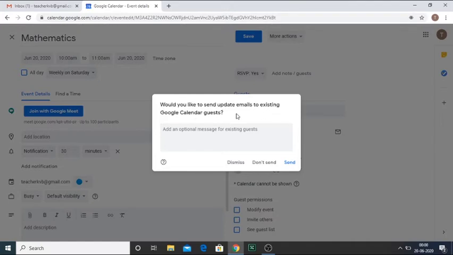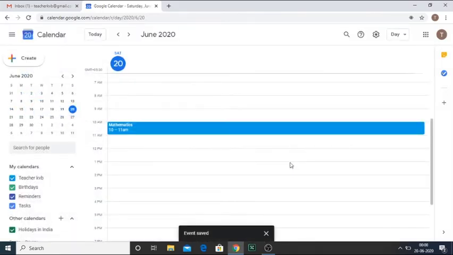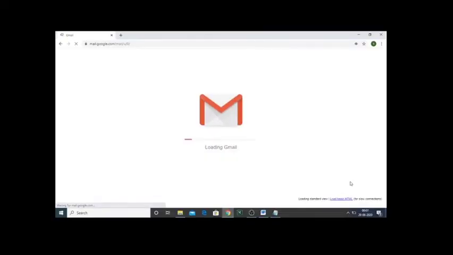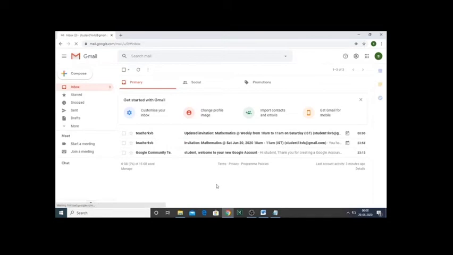Now again I want to send, yes. Now I click on send, so the mail will be sent permanently. Now let me open a Gmail account of a student. Now the student will see the mail like this. There will be a link.